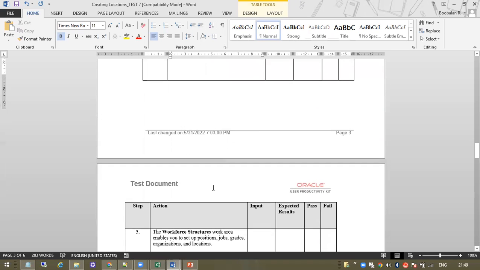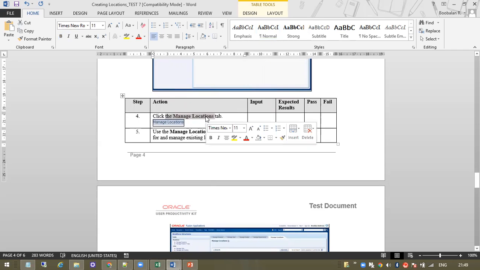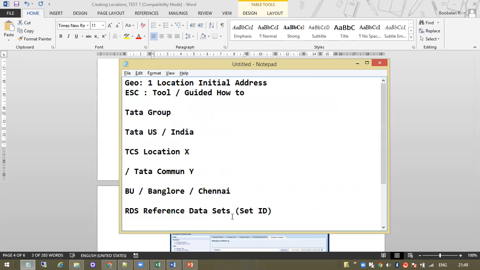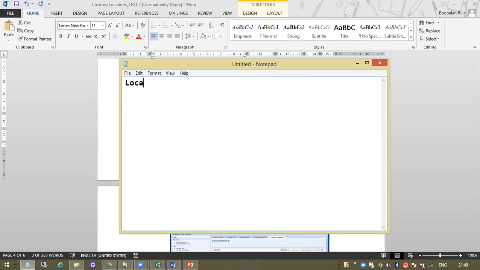So managing the location. I'm going to managing location. What is normally managing the location? Do you have any idea why you are using the location? For where they stay and everything? No, geography you can ignore that part. Geography is different. Location, 100% I'm telling you, is used only from the company perspective. There is no employee perspective.